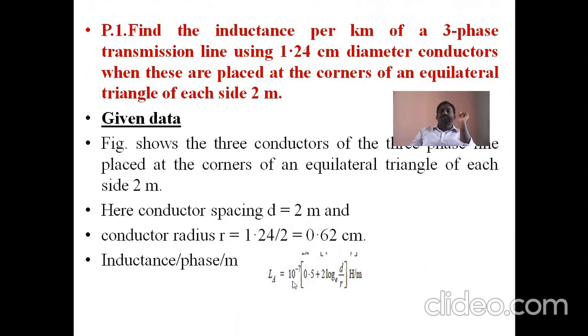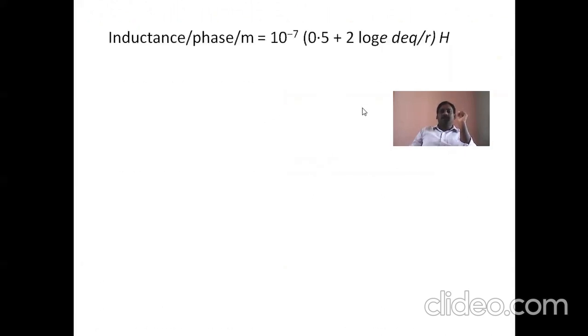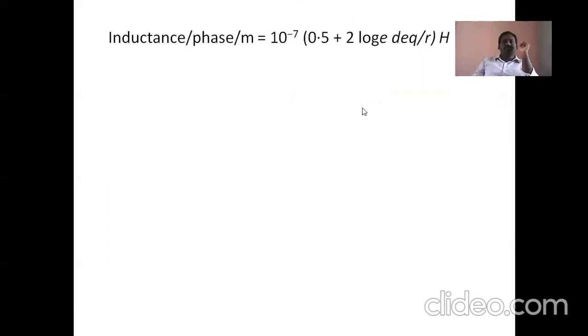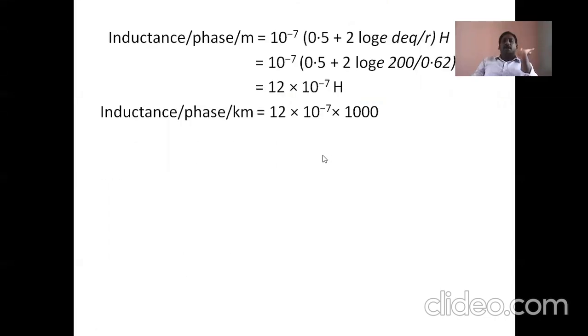Then the inductance formula is: inductance per phase per meter is 10 to the power of minus 7 into 0.5 plus 2 log e d by r. In the given problem, the diameter is 1.24 centimeter and the spacing is 2 meter. If we substitute those values, the inductance is 1.2 millihenry. Like this, we can do the problems.